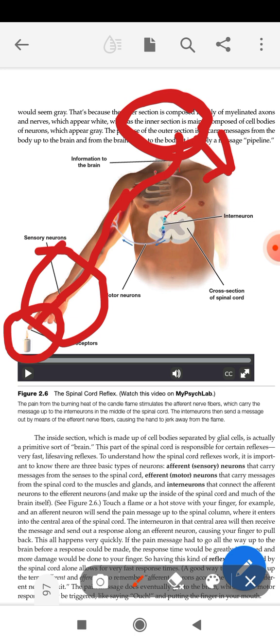your hand will have been completely burnt because it will have taken time. So that's how, in emergency situations, to avoid any unforeseen events, the spinal cord directly takes the action rather than sending it to the brain. Not all decisions are taken by the spinal cord.